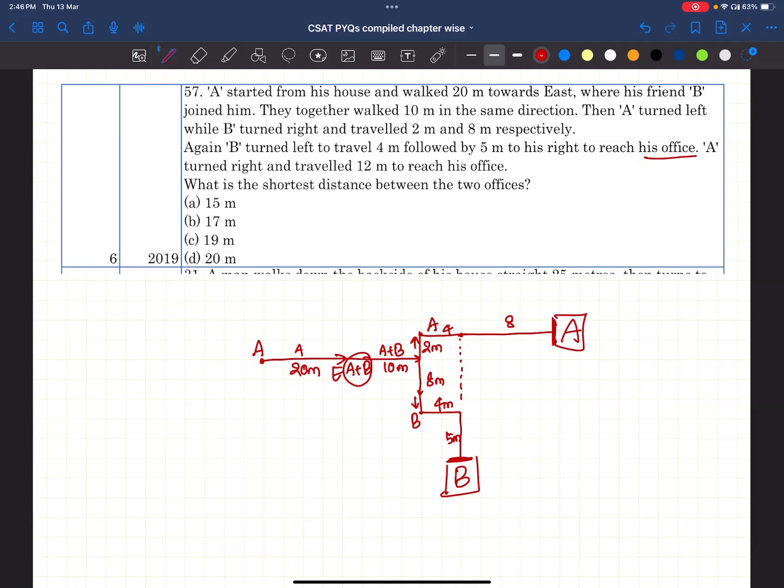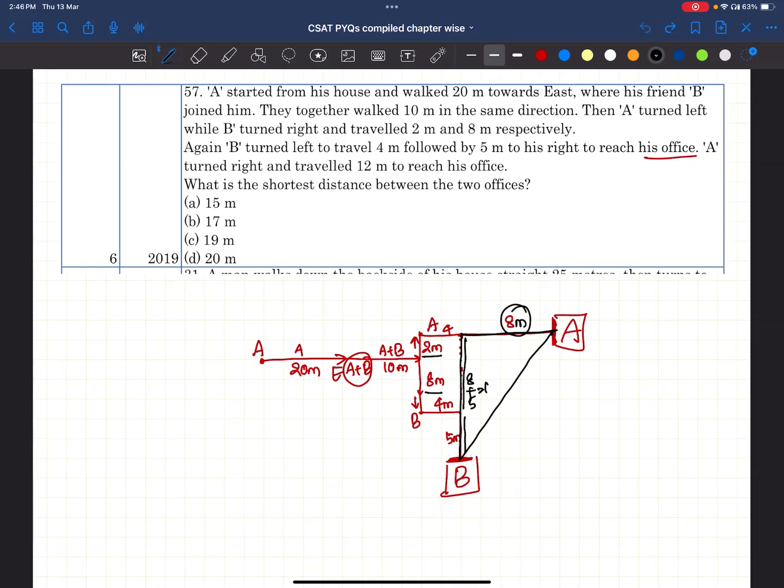Now what is it asking? The shortest distance between the offices. This is the right angle triangle. Right. This is 8 meters. This is how many meters? 2, 8. Means this is 8 plus this is 5. Means total 8 plus 5, that's 13 meters.